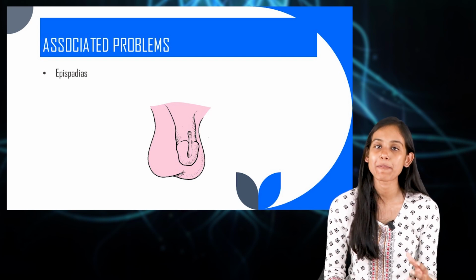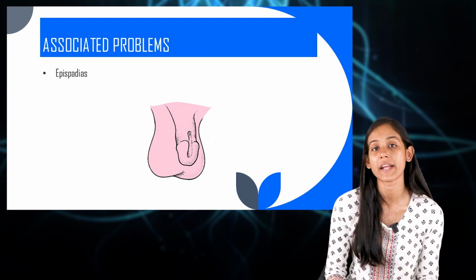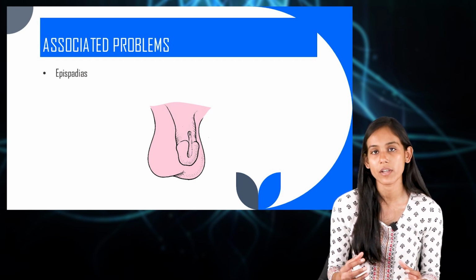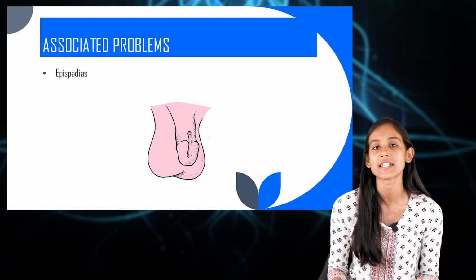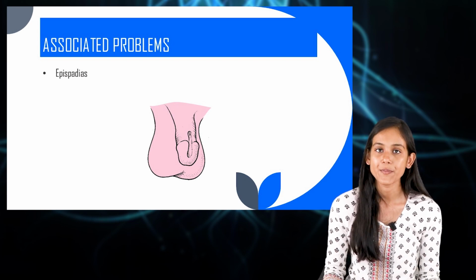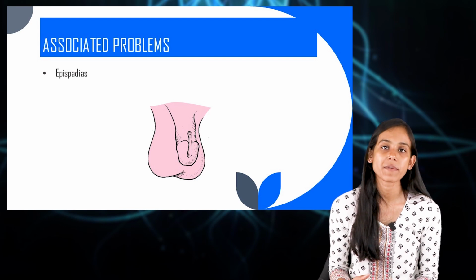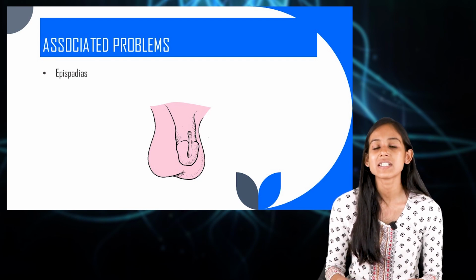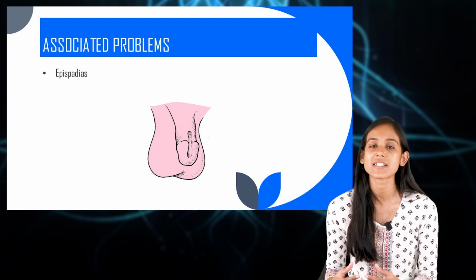Well, now let us learn what the associated problems of bladder exstrophy are. The first thing is epispadias. What does epispadias mean? Epispadias means the urethral opening is not present at its proper location. Epi means above, so the urethral opening would be present somewhere above.